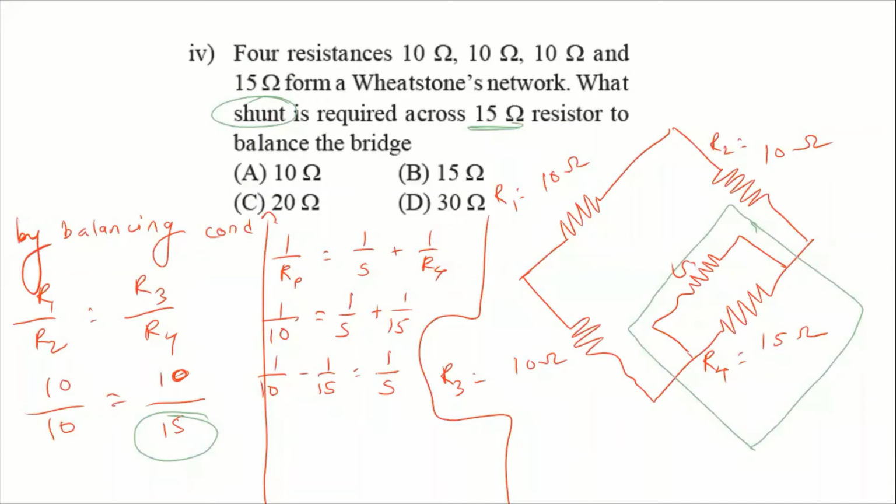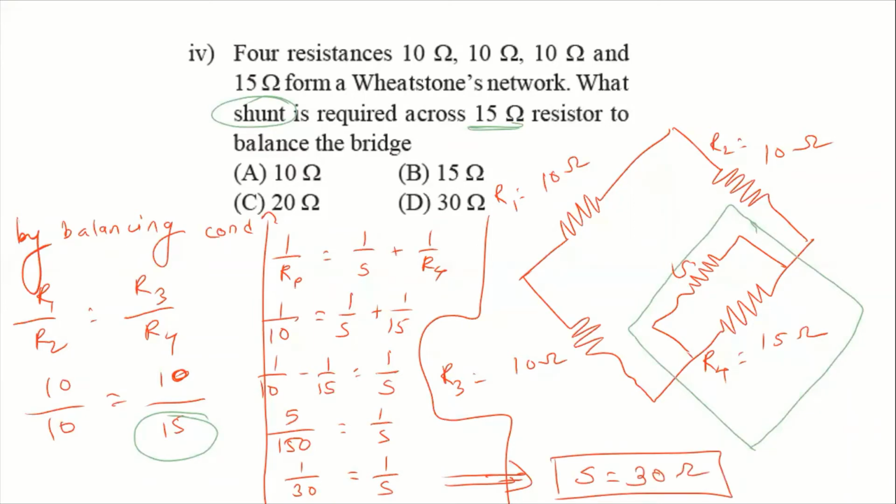So let me do the subtraction. Otherwise we do the cross multiplication. 15 minus 10 is 5 upon 15 tens are 150 is equal to 1 by S. So 1 by 30 is equal to 1 by S. So it implies that S is equal to 30 ohm is the answer. So 30 ohm is the option number D.